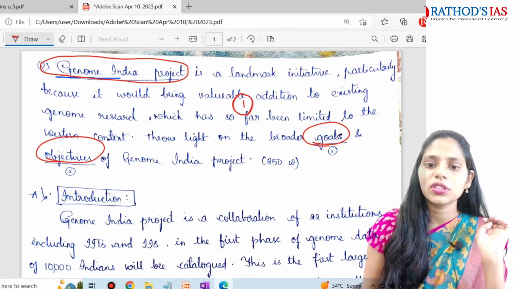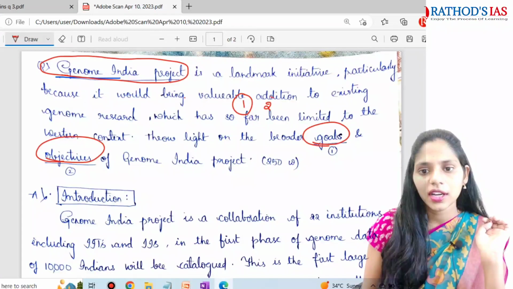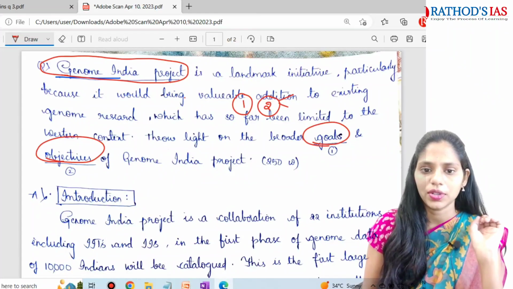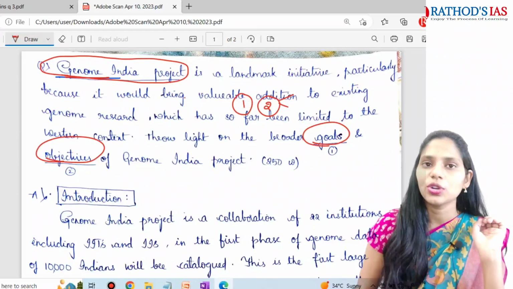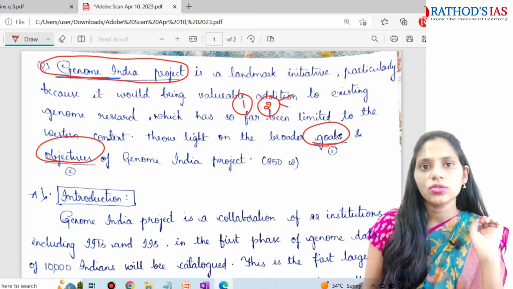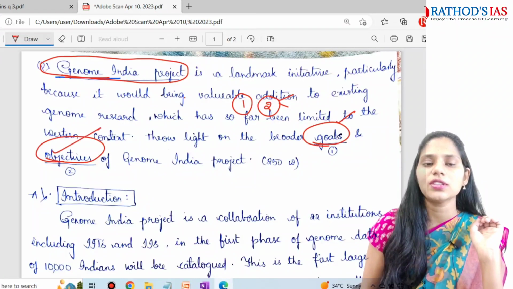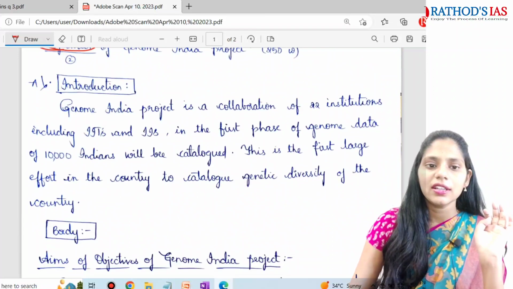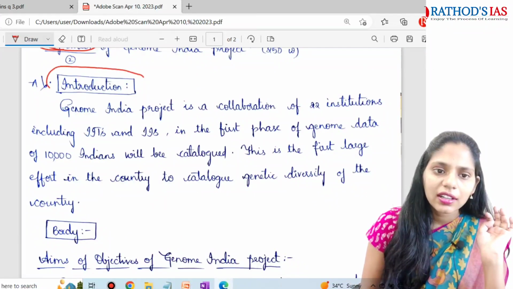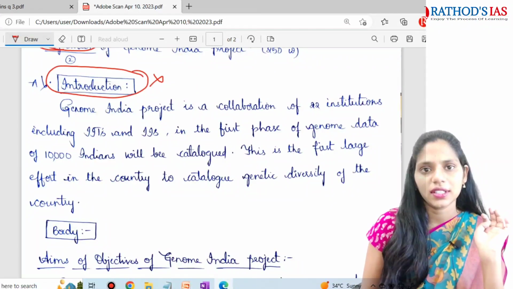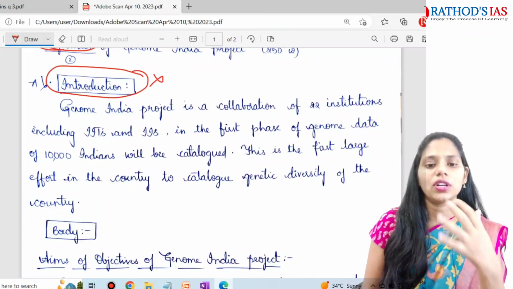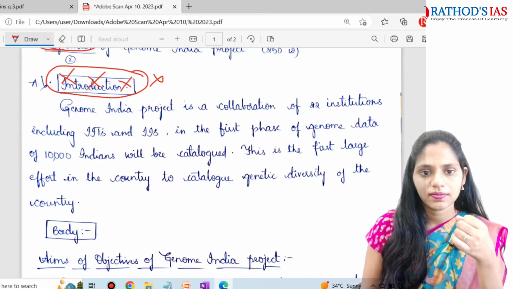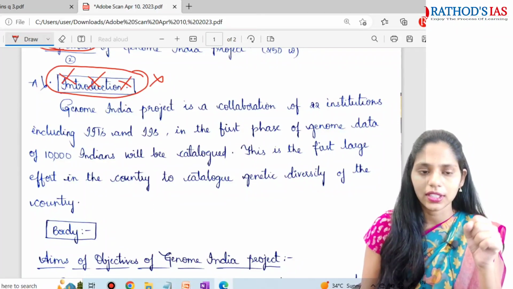So first and foremost thing you have to see here is read the question at least twice and try to underline the important keywords. So here it is asking about the Genome India Project, and you have to write sub questions like goals and as well as objectives. So this step is done by this student, okay. And here actually writing an introduction is not at all necessary. So just continue with what is this Genome India Project. So there is no need of writing an introduction. So this is the mistake done by this student.